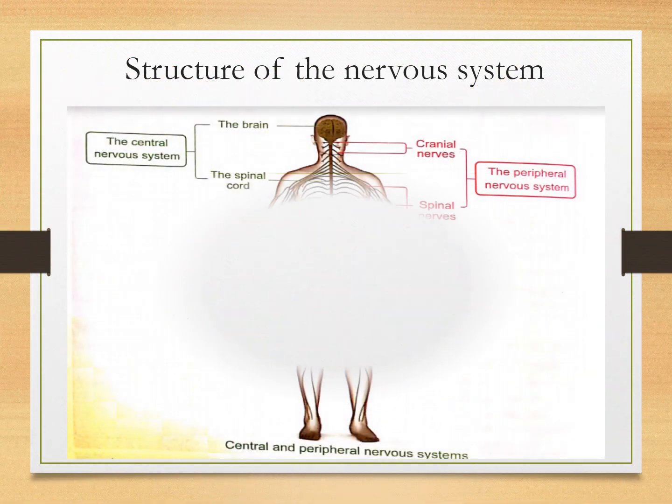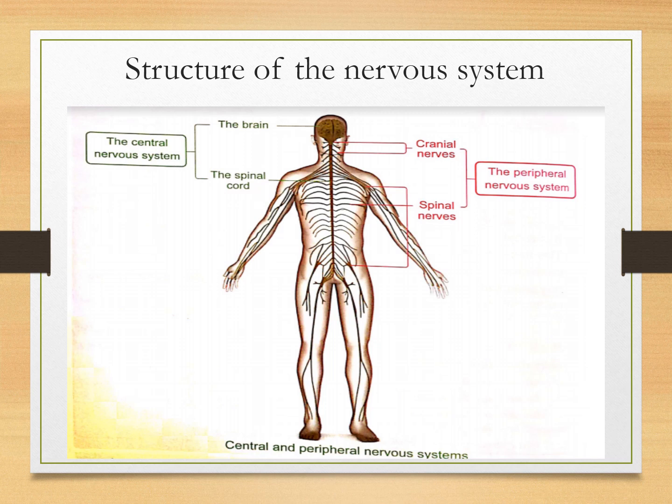Structure of the nervous system. The nervous system consists of two main parts, which are the central nervous system, and the second is the peripheral nervous system. The central nervous system consists of the brain and the spinal cord, but the peripheral nervous system consists of cranial nerves and spinal nerves.